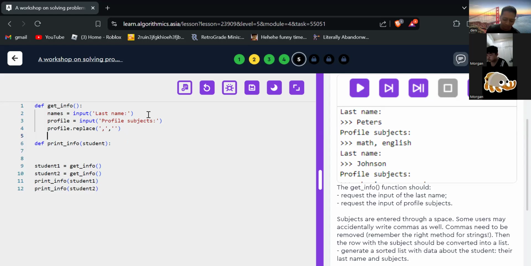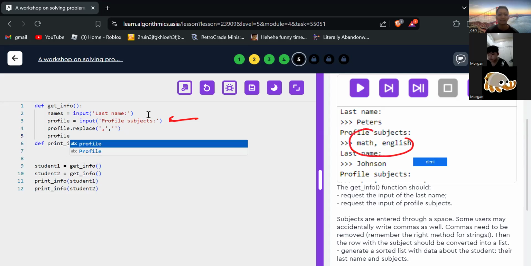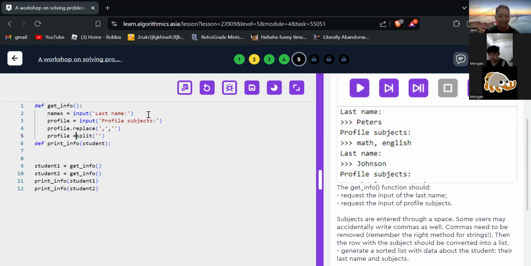And then we need to split this profile. How to split it? So remember, we enter like this, Morgan, math, English. We need to split it. Profile equal profile dot split. Empty space. We use empty space for the split. Okay. Yeah, that's right.